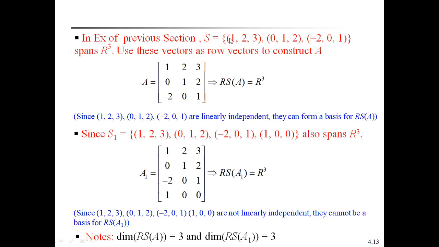Therefore, use these three vectors of S to construct the row vectors of A. That is, A is of the form like this. This is called the row space of A, that is equal to R cube. Since in the previous example we already proved this is a linearly independent set, they also form a basis for the row vector space A. That's why these three vectors form a basis for the row vector space A.